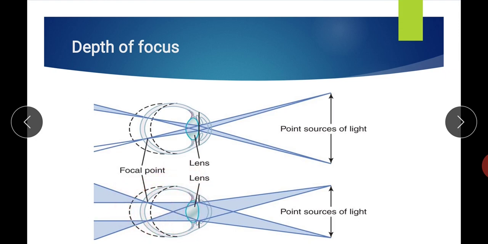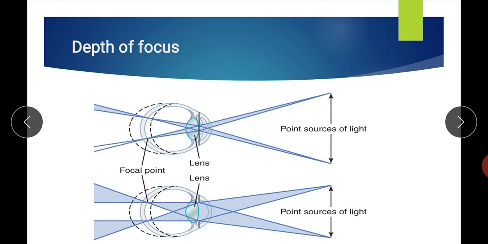Instead of moving the retina, another thing which can move the focal point is changing the curvature of the lens. By changing the curvature of the lens, we can make the same type of changes.